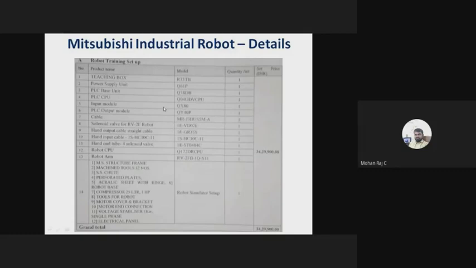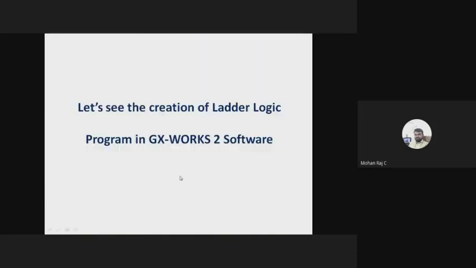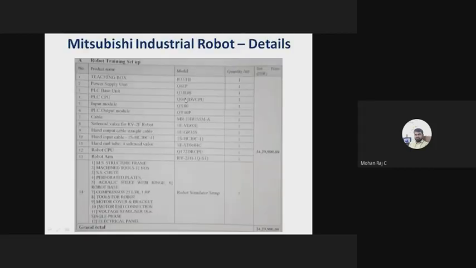With the help of the cable, the robot CPU is connected with this controller, CR751Q. I'll show you how to create the program for this PLC, Q04UDV PLC. I told you, sir, there is separate software for the robotic CPU and separate software for the QCPU. If I press the emergency button, the power supply should be cut down, right? How does it happen? Because of this Q04UDV CPU, the second CPU present in the control panel. I'll show you that, sir.